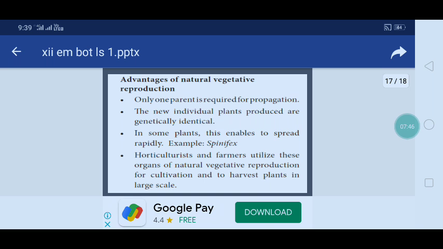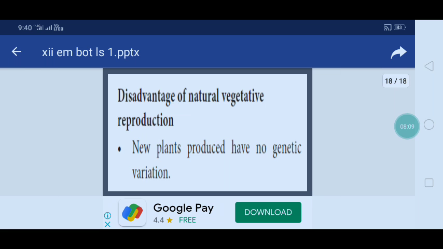The new individual plants produced are genetically identical. In some of the plants, this enables them to spread rapidly, for example Spinifex. Horticulturists and farmers utilize these organs of natural vegetative reproduction for cultivation and to harvest plants on a large scale. These are the advantages of vegetative reproduction.